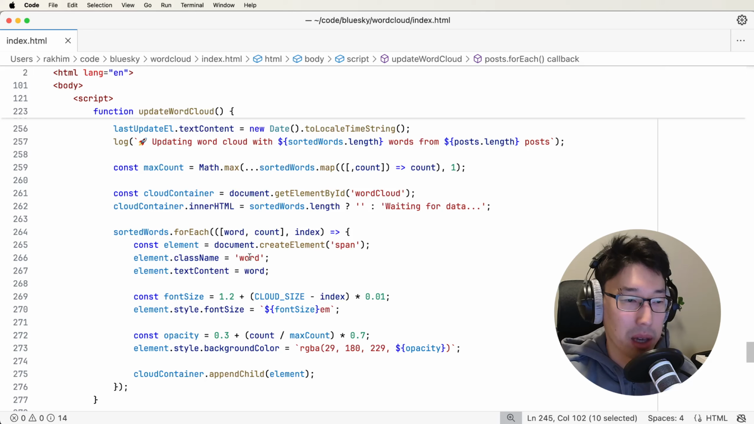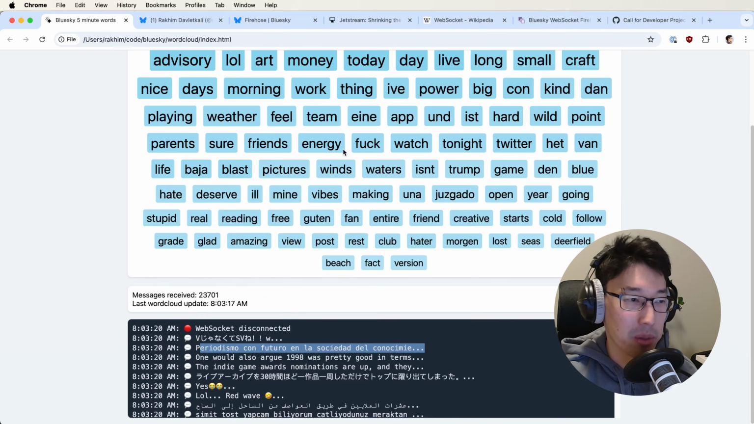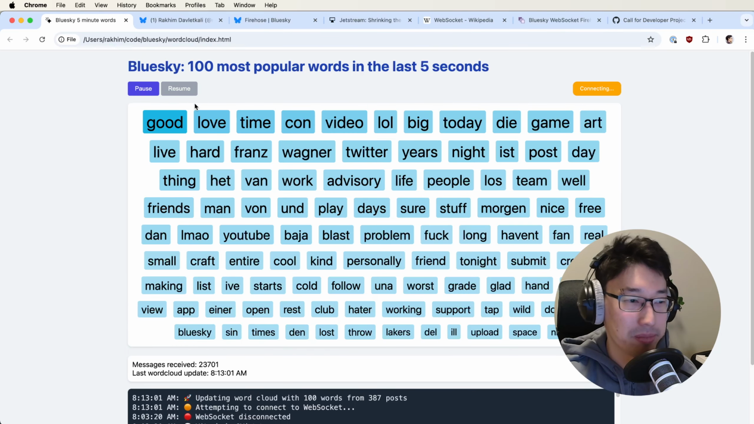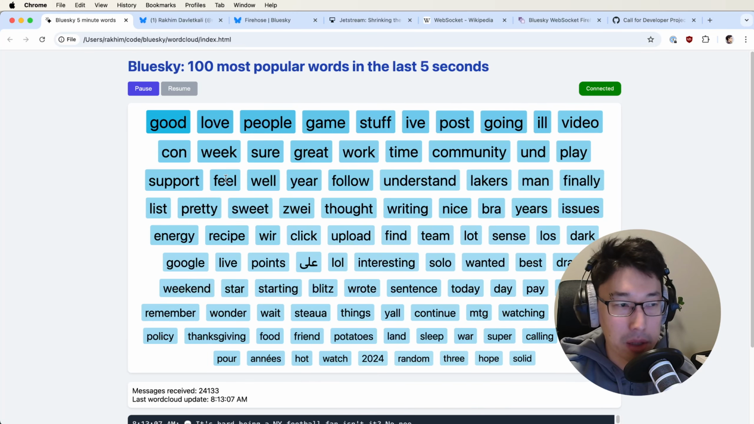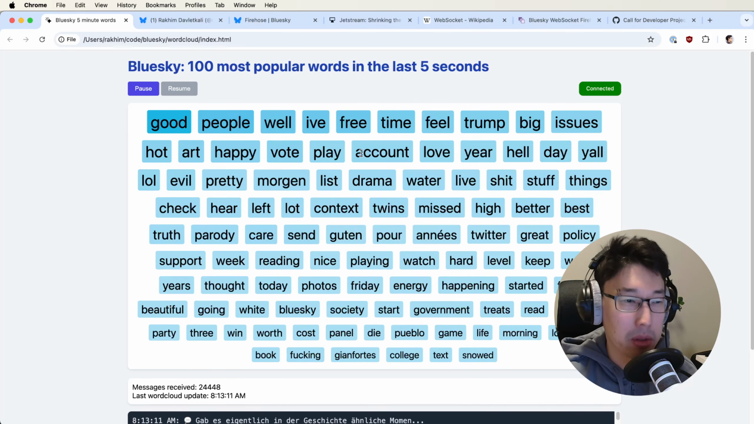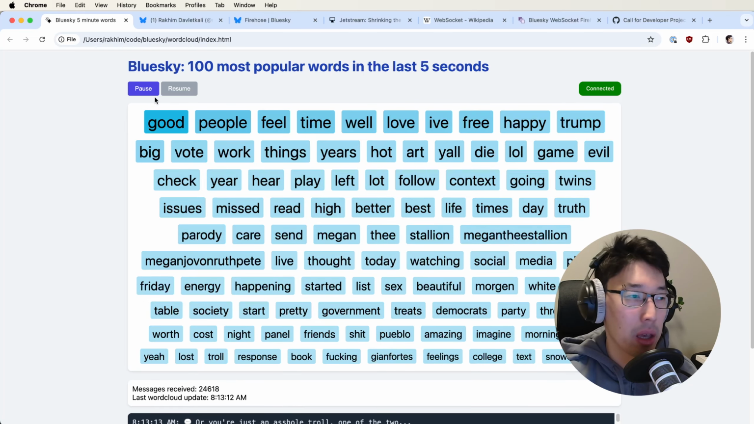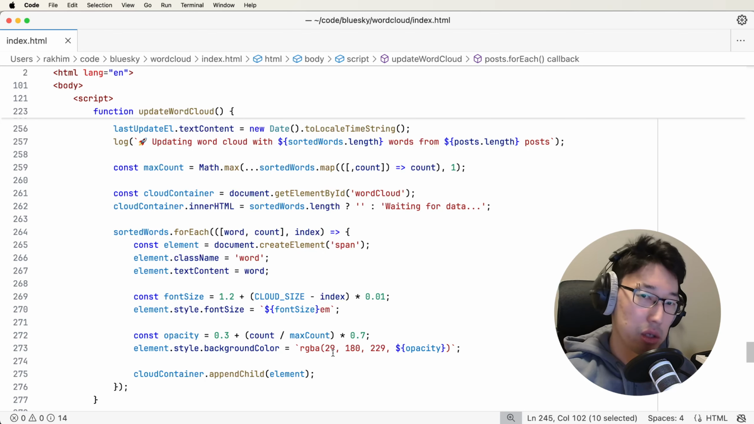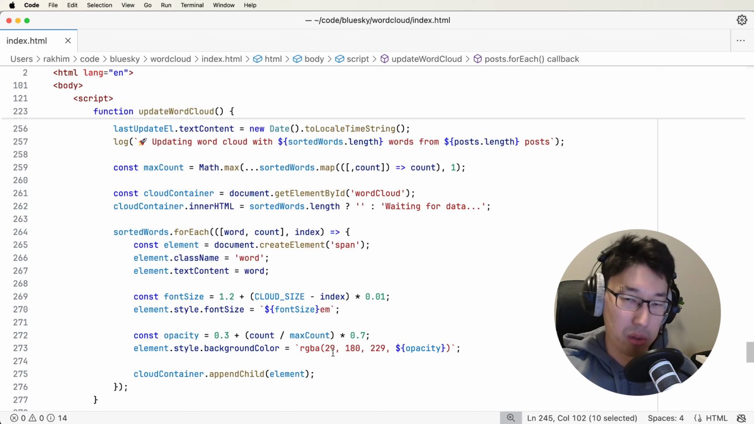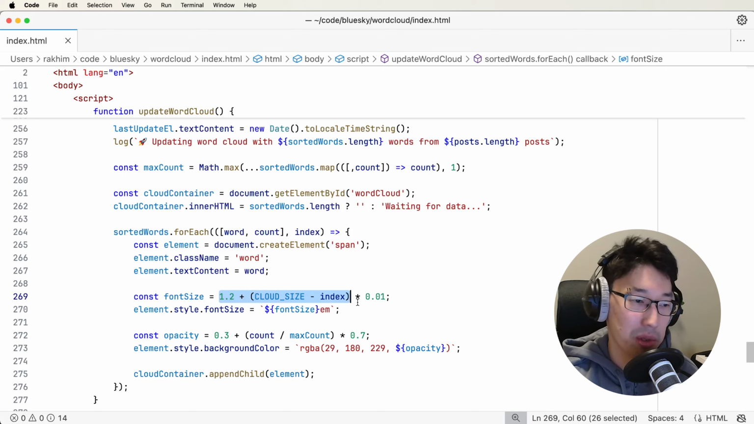Then we have to actually render them on the page. And as you can see, the size of the font goes down slightly as you go from the most common to the least common word. And also the background is changing. So the font size is straightforward. I just want to start with some font size and slowly decrease it to the 100th word.